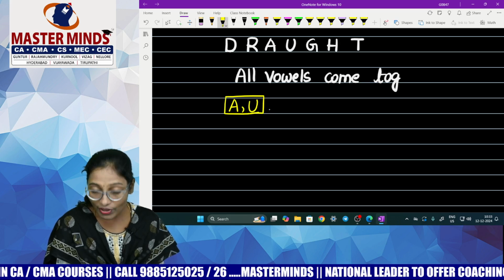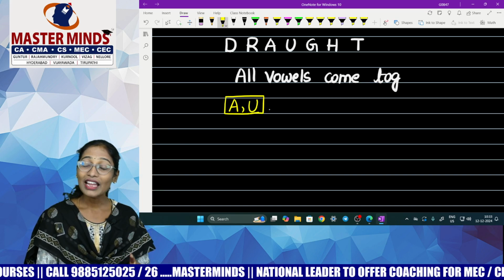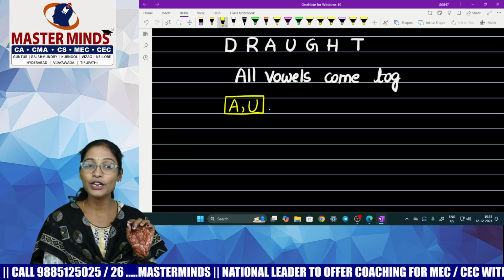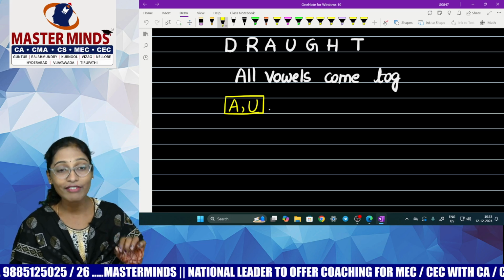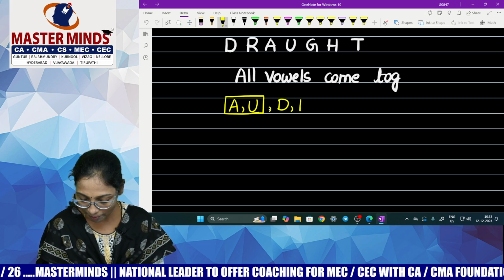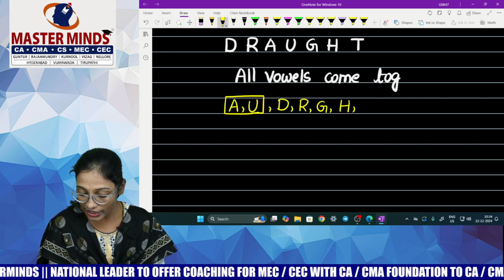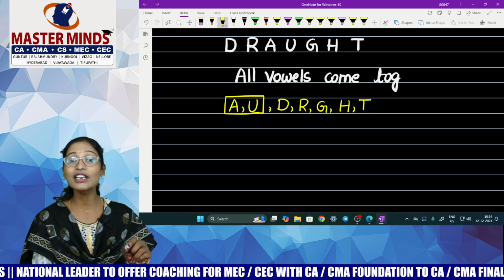Guys, even if you are in another permutation, circular or somewhere, like a zigzag arrangement, this box is always a line. Along with that, who are all the remaining fellows? D, R, G, H, T. Treat the remaining fellows as separate units.